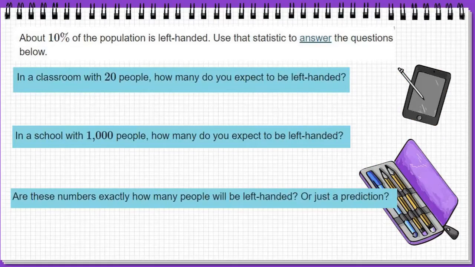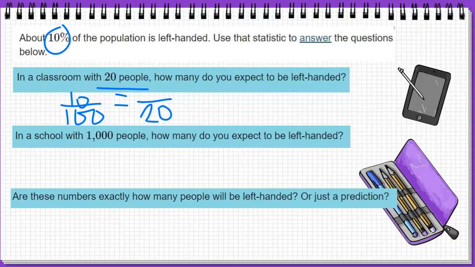Our next problem. About 10% of the population is left-handed. Use that statistic to answer the questions below. In a classroom of 20 people, so my total classroom is 20 people, how many would I expect to be left-handed? Well, if only 10% is left-handed, that is actually 10 out of 100, since percents are always based out of 100. Well, 10% out of 20 people, so 20 represents the whole, so it will be in my denominator